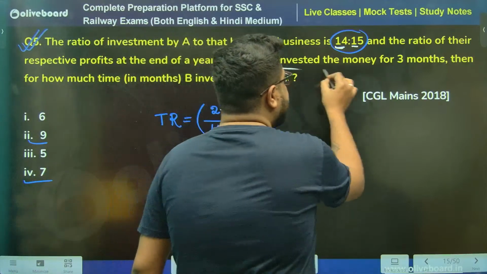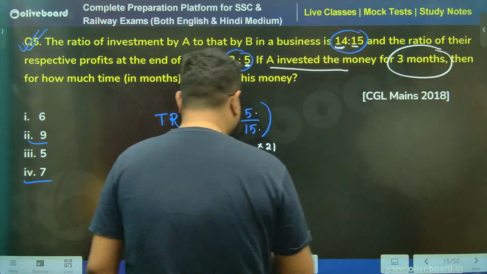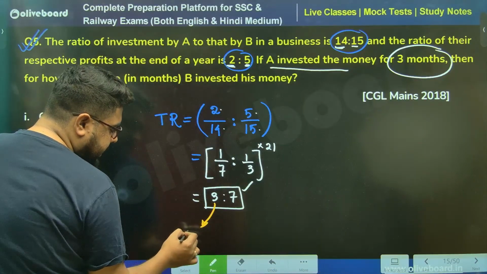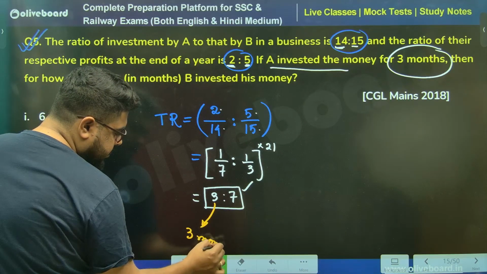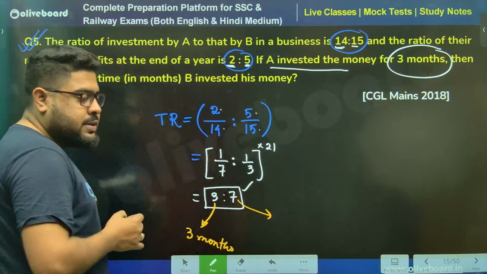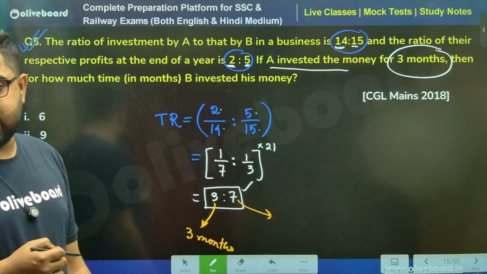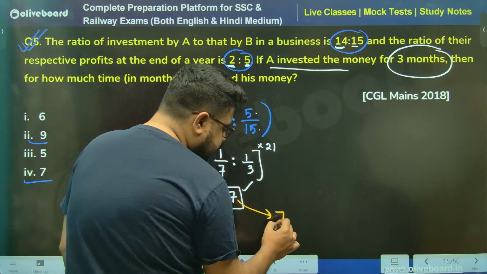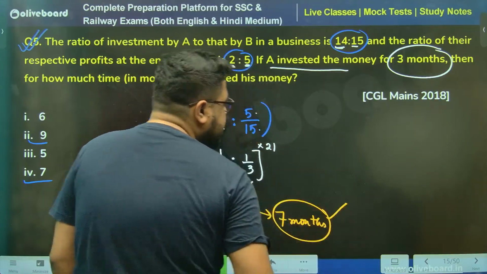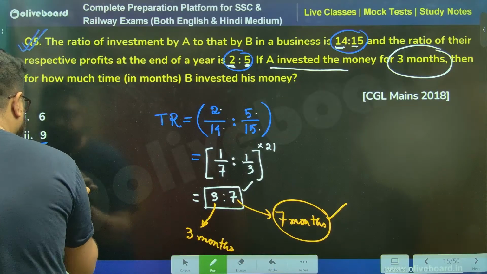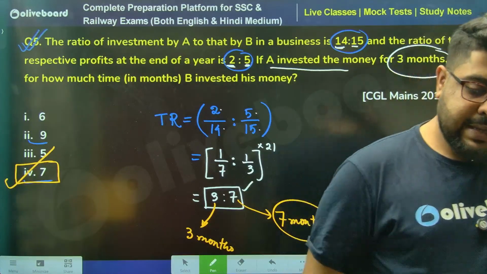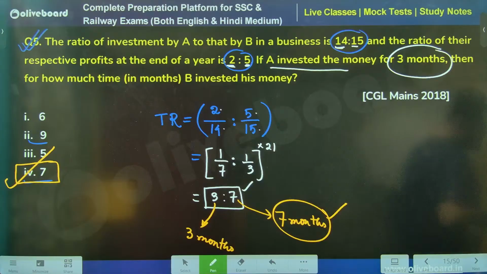A invested the money for 3 months. This is a time ratio, so A's part is 3, meaning 3 months. They're asking what for B. 7 parts will mean how much? In that case 7 parts will mean 7 months. So B's money was invested for 7 months. Option number 4, 7 months, has to be your correct answer.